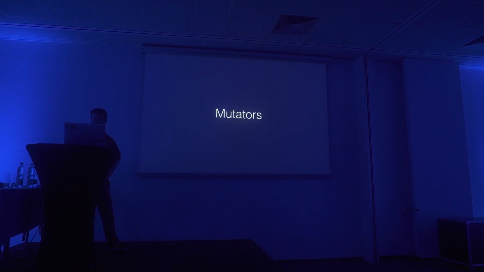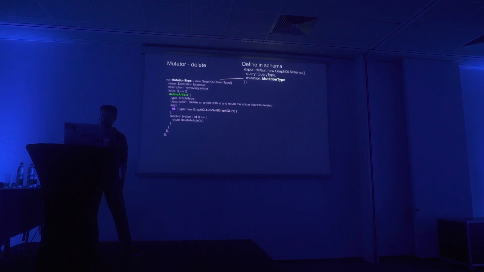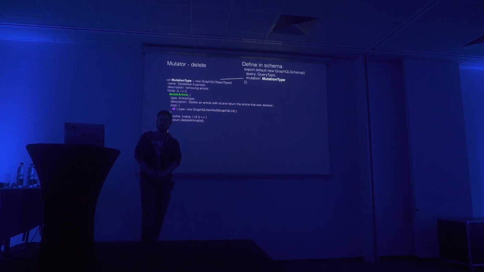Very useful. Mutators, or create, update, and delete. So mutator is a pretty simple thing. The only thing you need to remember when you start off is that it's not a query, it's a mutator. So for that reason, you assign whatever mutation object you create to the mutation property. Make sense? So you define your mutation type, and in this case, we define a delete article. And the delete article, as you can see, has an ID argument. That would make sense. Otherwise, we'd be just deleting everything in the table, and nobody wants that, right?